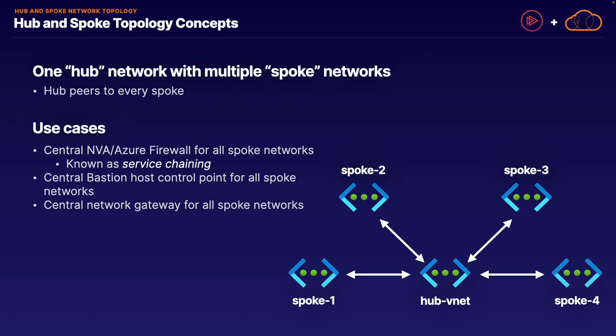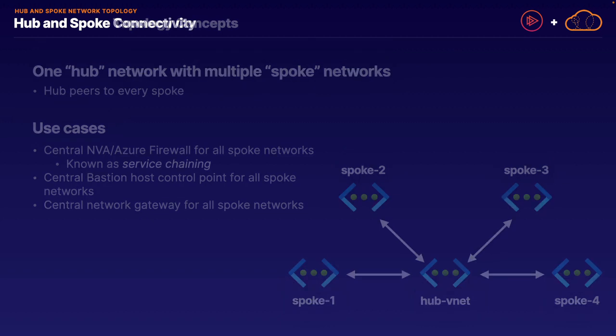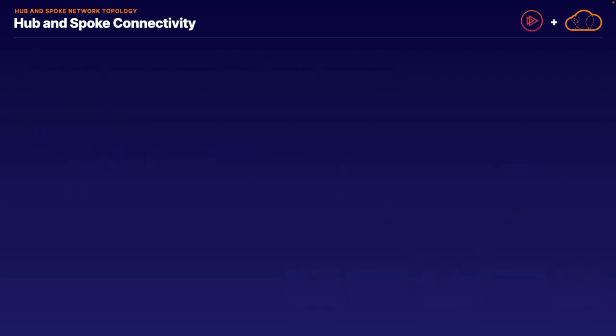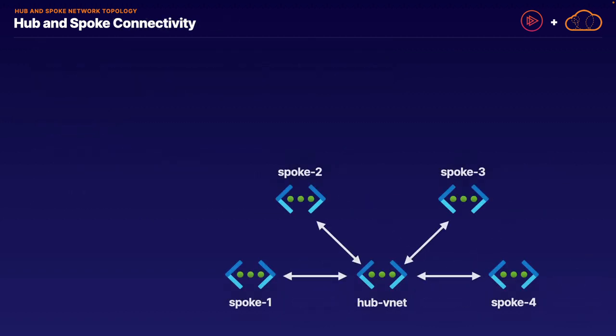Again, a single centralized point which can then connect to multiple peer networks, all going through a central hub. Moving on, let's talk about how connectivity works in this hub and spoke topology setup. Going back to the example on the previous slide, we have a central hub with multiple spoke networks directly attached to it. So how does everything communicate with each other?